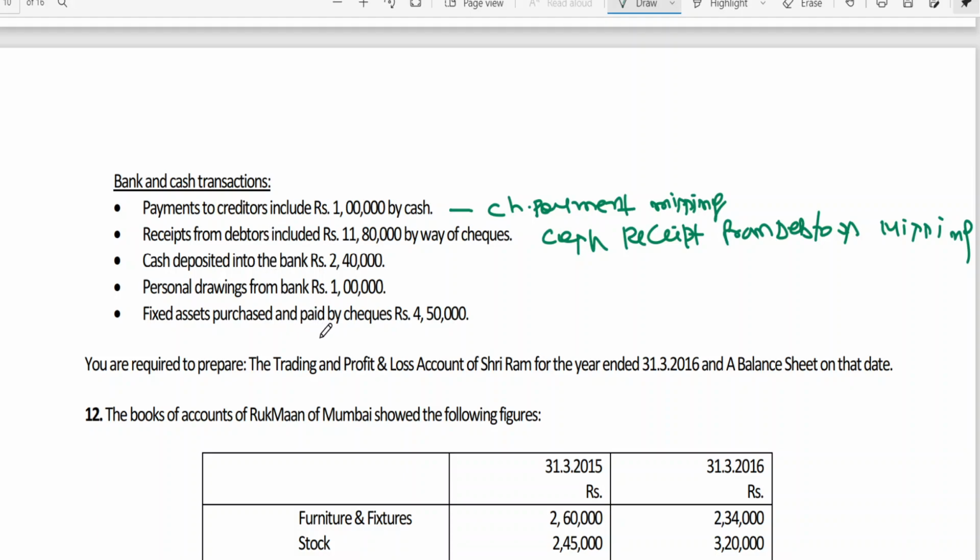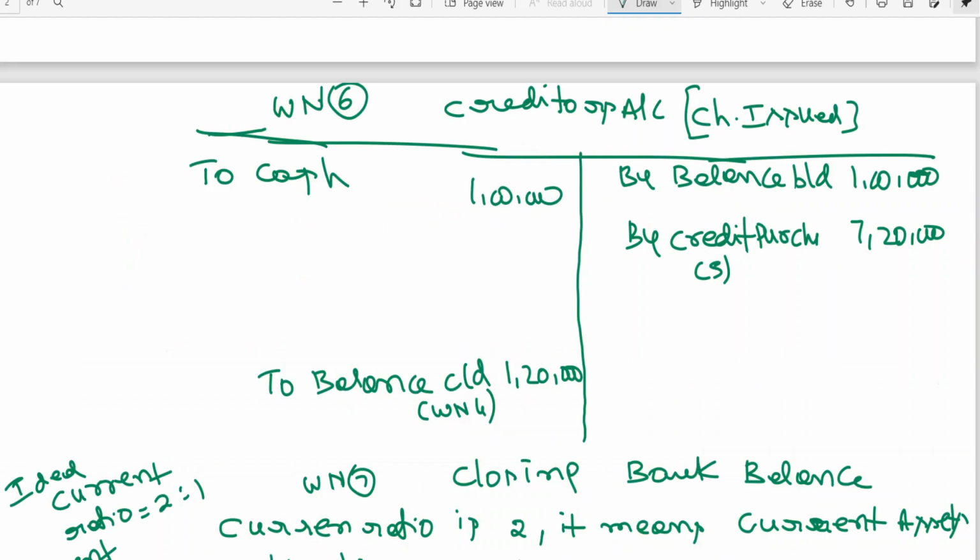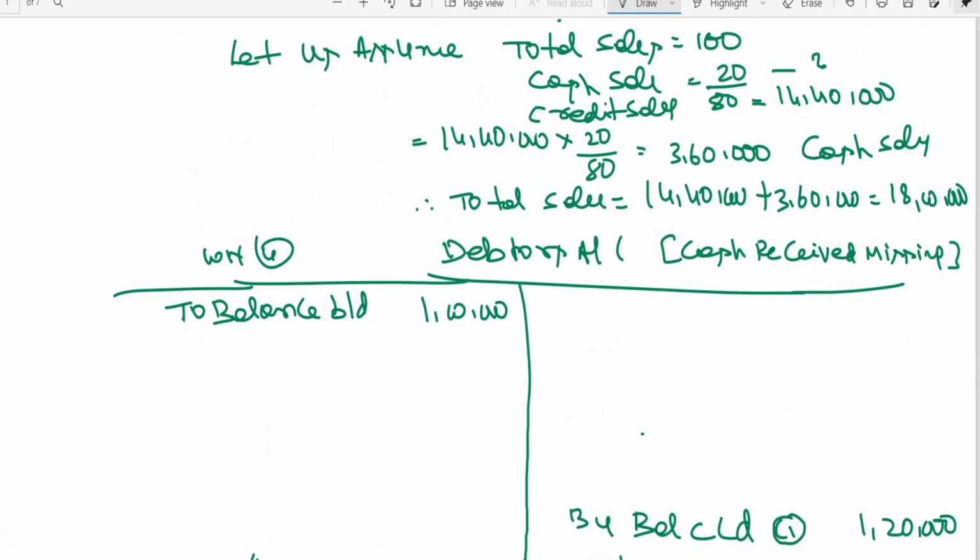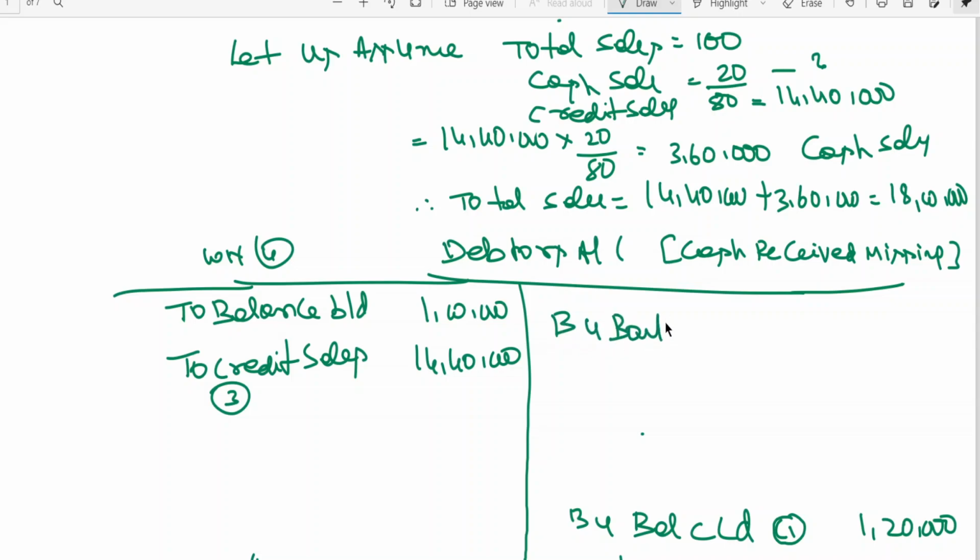Then receipts from debtors include 11 lakhs 80,000 by way of checks. I have to go to debtors account. Debtors account also have not written credit sales. Working notes number 3, credit sales of 14 lakh 40,000. By bank, 11 lakhs 80,000. And these two information I need to take to cash and bank column.